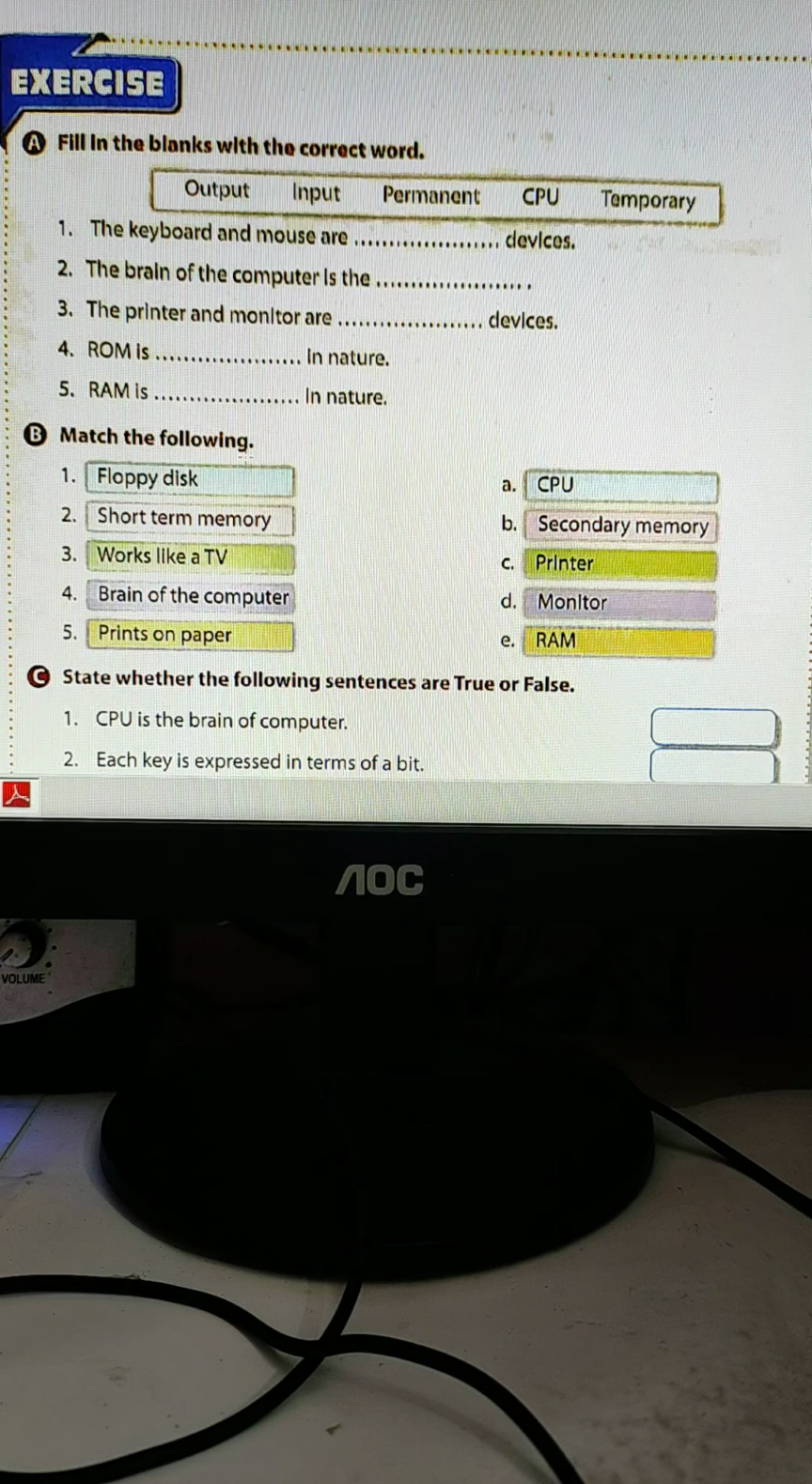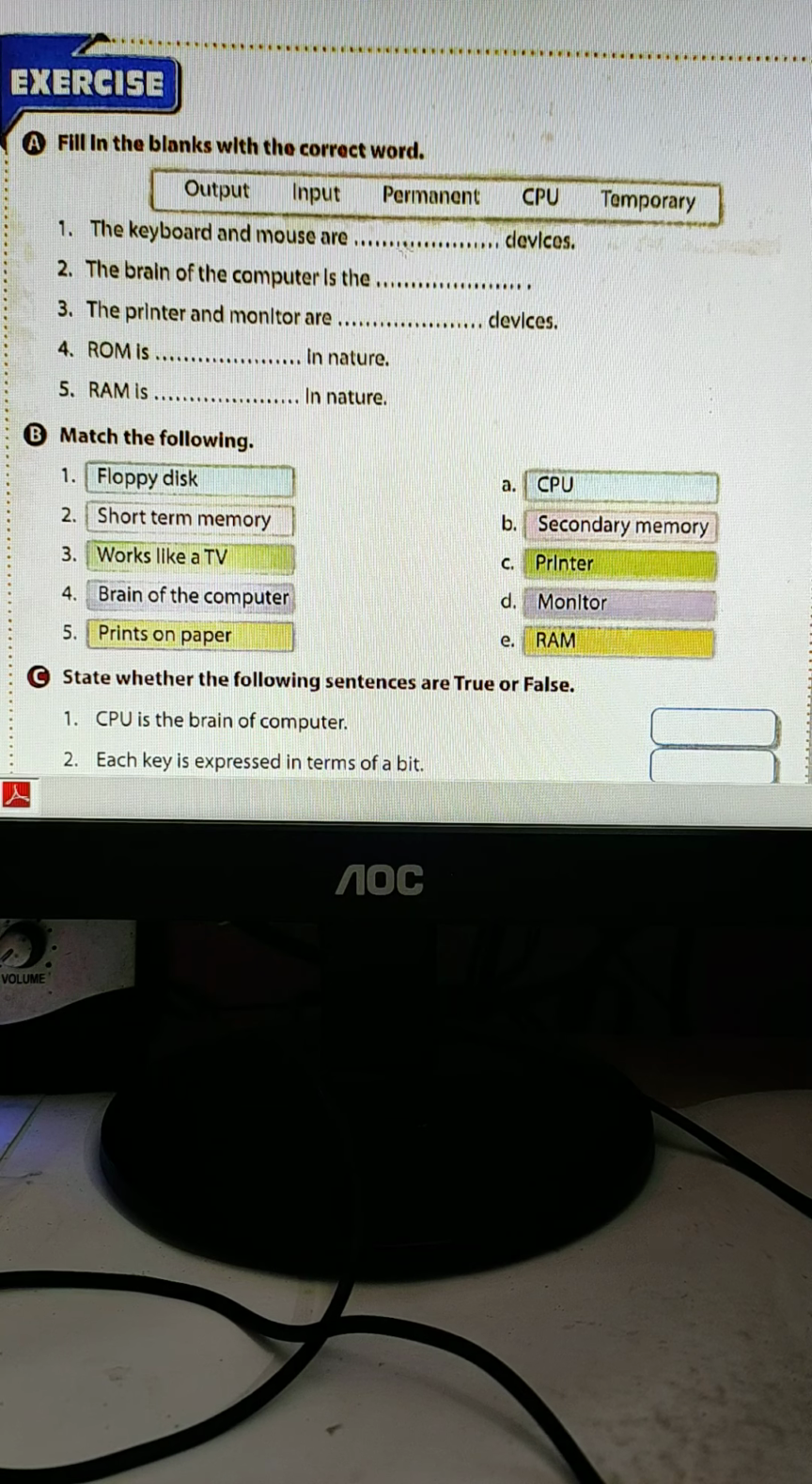On Saturday I gave you all an assignment to solve by yourself, because I have already explained each and every line in previous classes. So now you can check your answer with my answer, whether your answer is right or wrong. I will just tell you the answer over here. You follow. The keyboard and mouse are input devices.